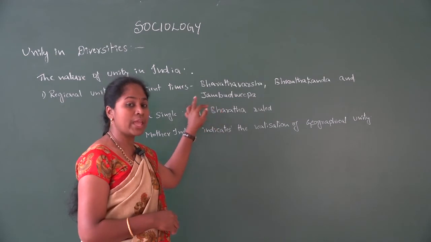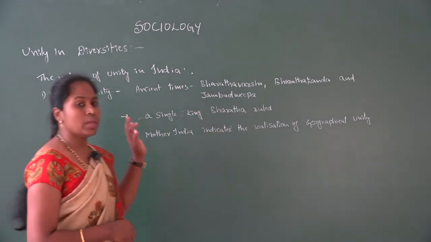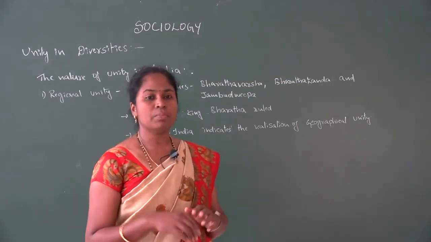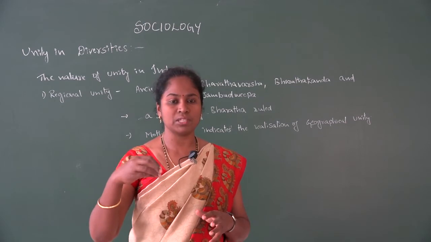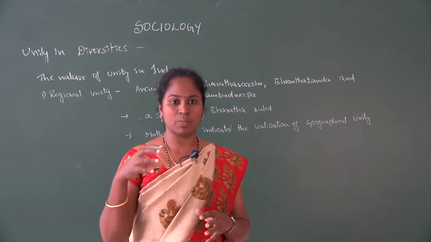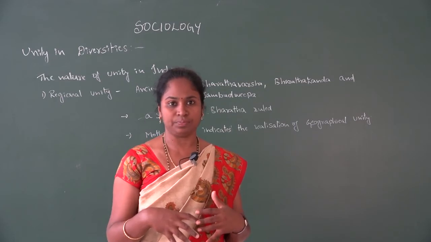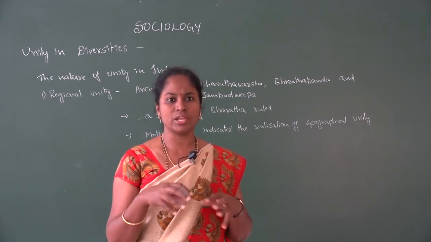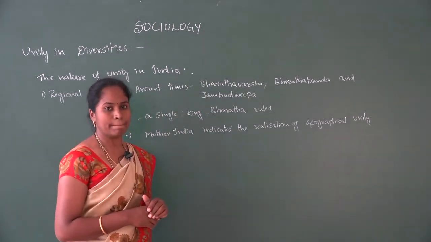These are the ancient names of Indian society. Because of the name Bharatavarsha itself, the people, especially the poets as well as the political philosophers, were influenced by this. And in all these literatures, we could find the name Bharatakanda.